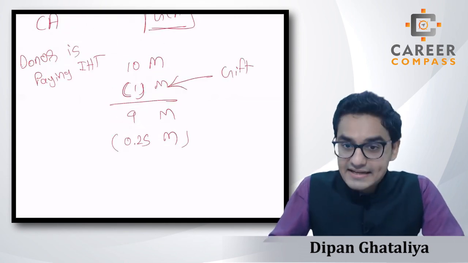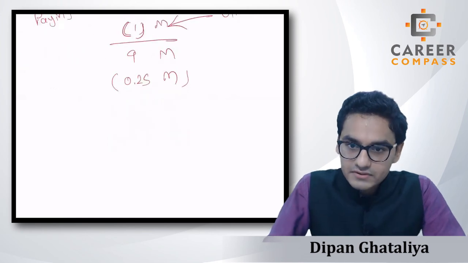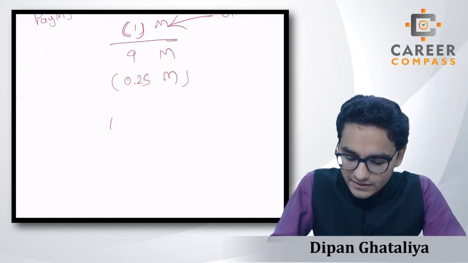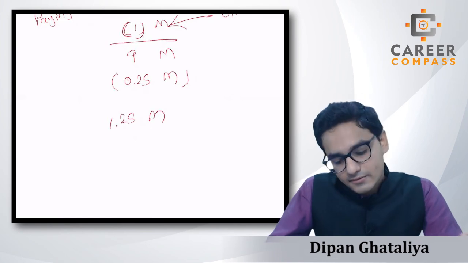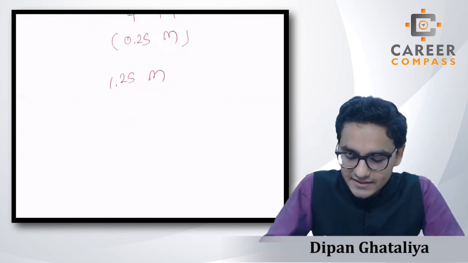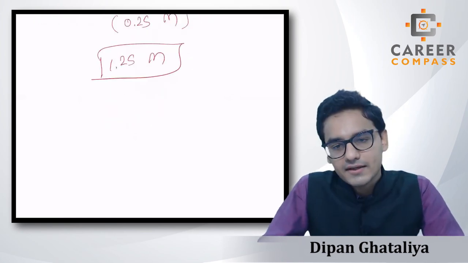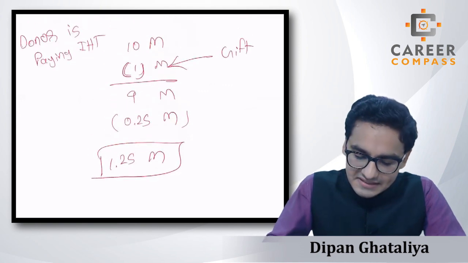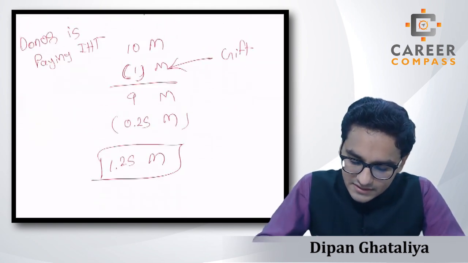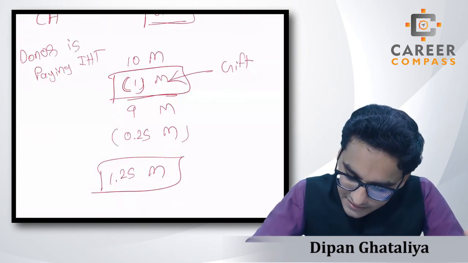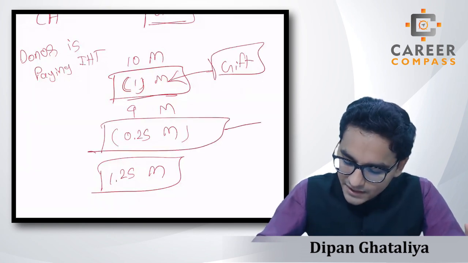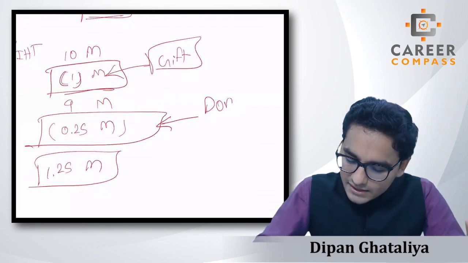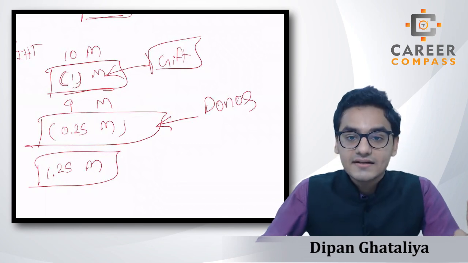So can we say that in total the donor has transferred the 1.25 million, or can we say that the donor's estate is reduced by 1.25 million? So here the GCA considers not just the transfer of value of the gift, but if any kind of tax is paid by the donor, then the GCA will consider that thing also.